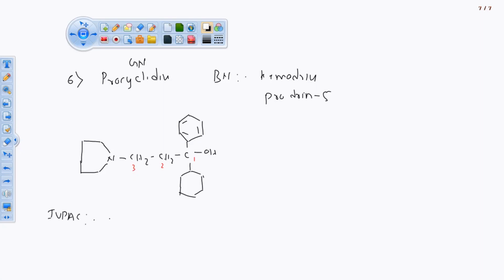IUPAC name for this drug is 1 cyclo. We are having cyclohexane over here on first position. Cyclohexyl. I'm going to write cyclohexyl. And on first position only we are having 1 phenyl.